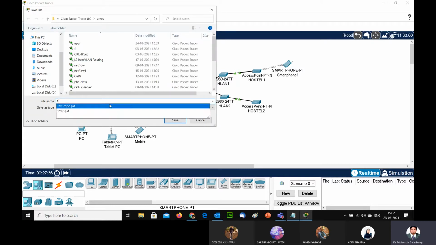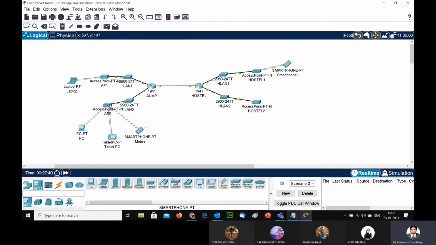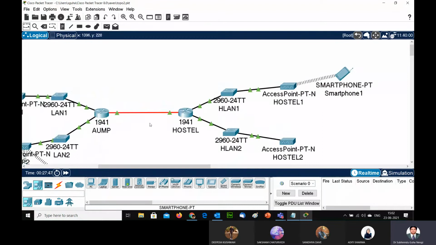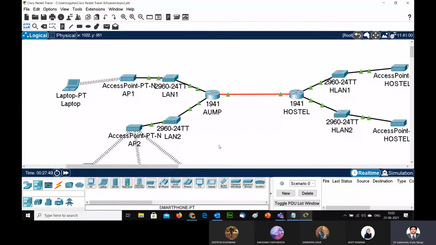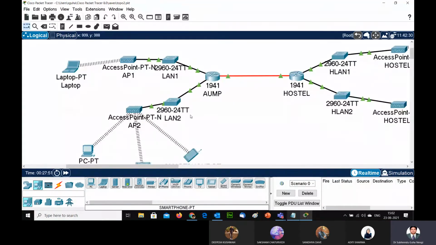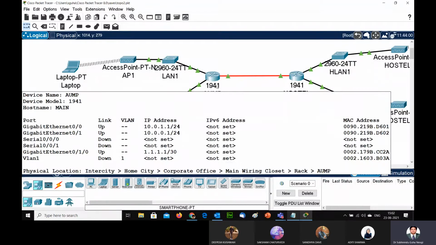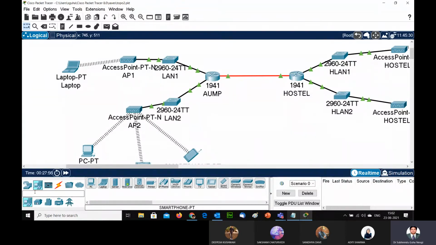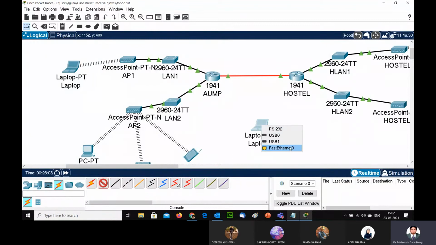Okay, so topo 02. This is the AUMP main block. This is the hostel block. So this is the basic configuration. Now I have to add security. For that, I can take a laptop here. This laptop is used for the configuration. So let me create a configuration. So RS-232 console port.